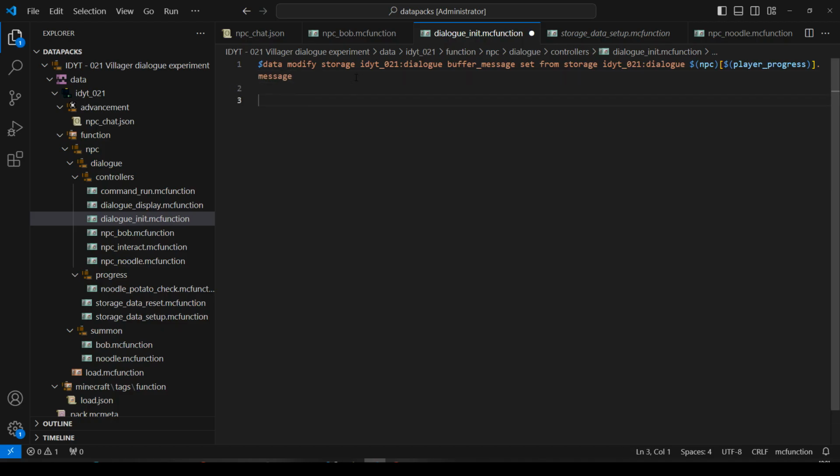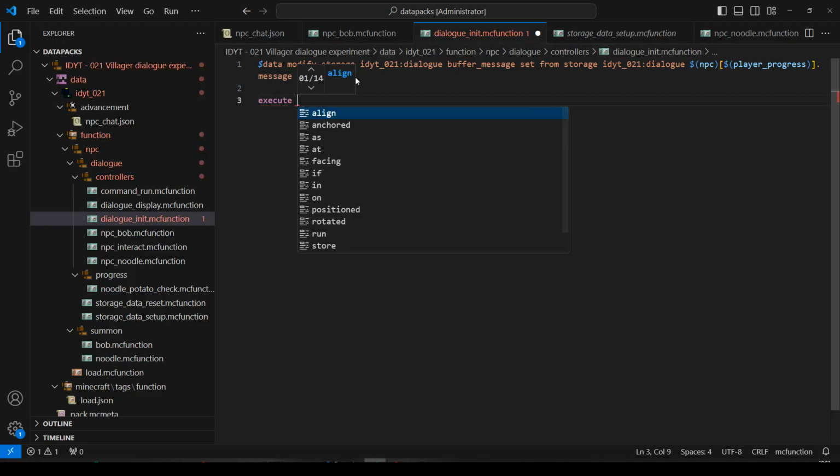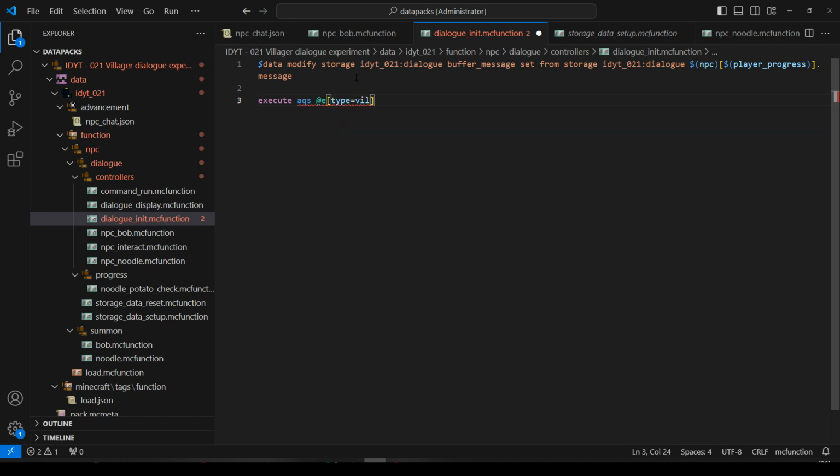Then what we want to do is display the message. So we will execute as the villager, as any entity, type equals villager. Oh, because the as is wrong. I do the silliest spelling mistakes. As the villager, tag equals NPC, distance equals, I think we were using 3.